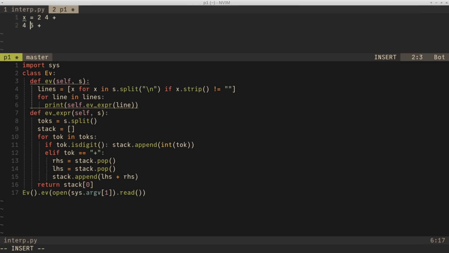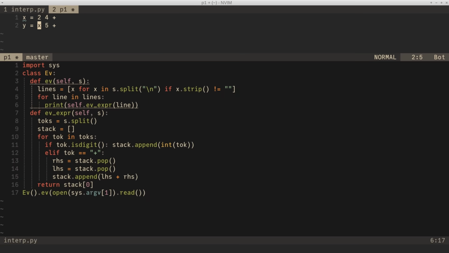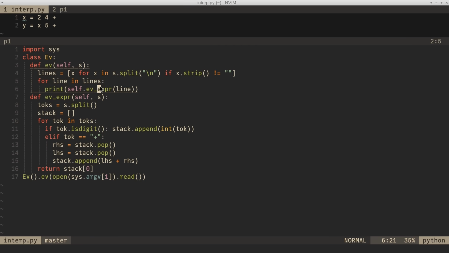So I'm going to change my programming language so I can now say things like x is 2 4 +, and I'm going to say y is going to be x 5 +. So I can define a variable, I can read from variables. If I can get this working, I feel like it will look more like a programming language. Now that means I'm going to have to change more of my little evaluator. So it's starting to get a little bit more complex here. I am, again, going to misuse the split function, and it has a special thing called max split. So if I just say split a line, it'll split everywhere there's white space.